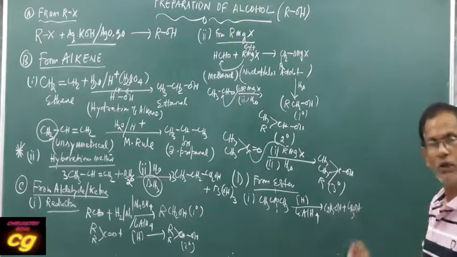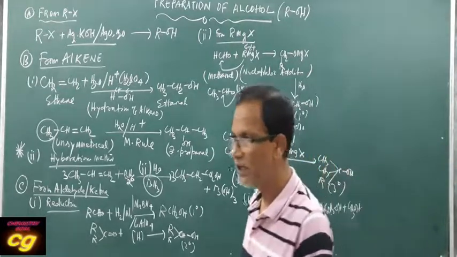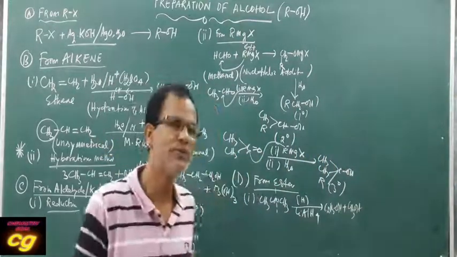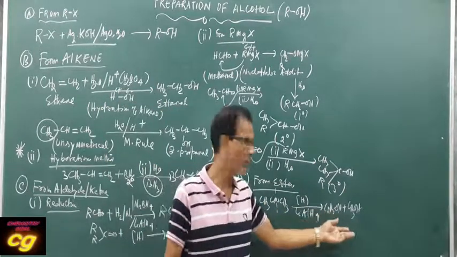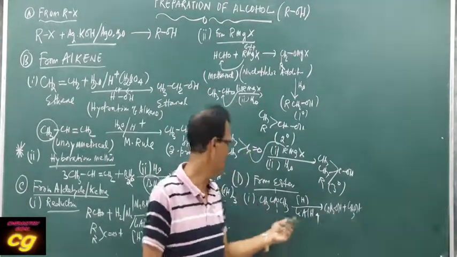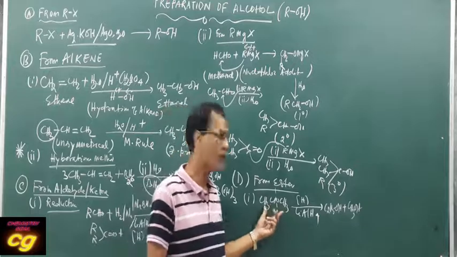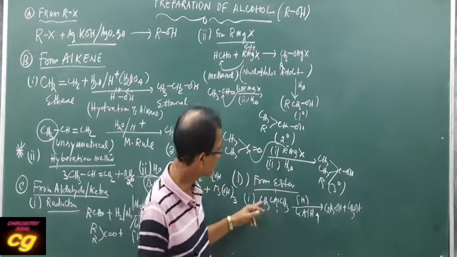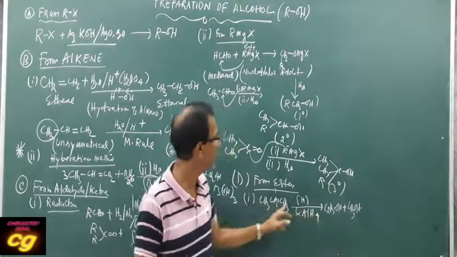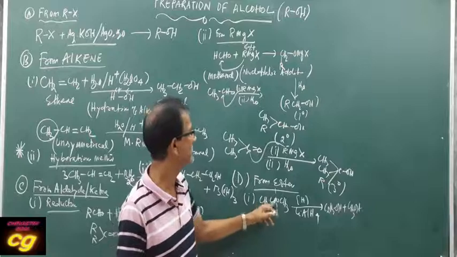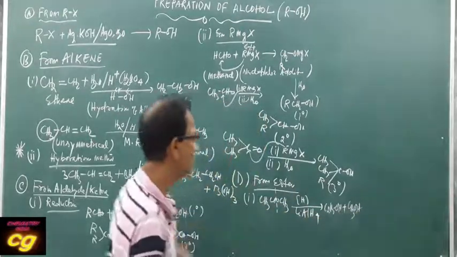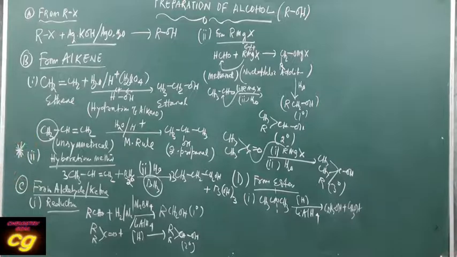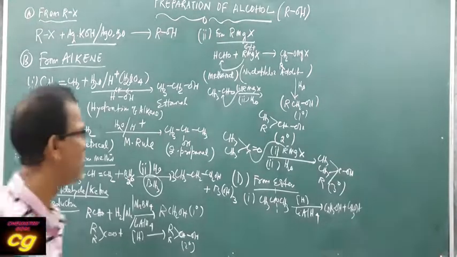So what is the conclusion? During the reduction of ester, we always produce alcohol. The formation of alcohol depends upon the formula of the ester used. As CH3COOCH3, so ethanol and methanol. If you take CH3COOC2H5, only ethanol is produced. So it depends upon the formula. This is very important: reduction of ester produces alcohol.